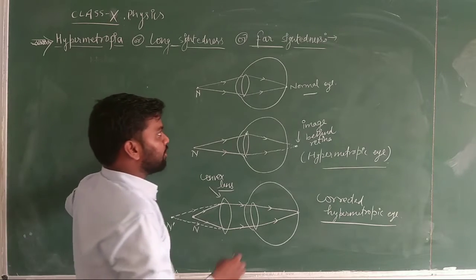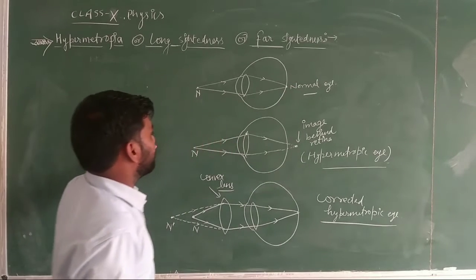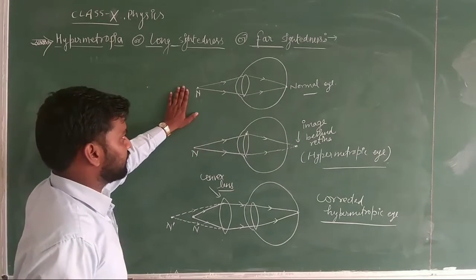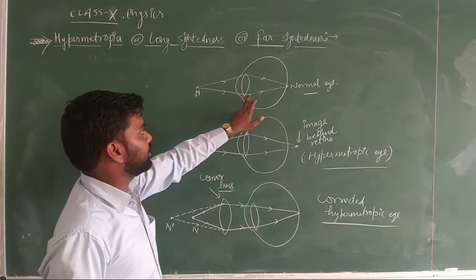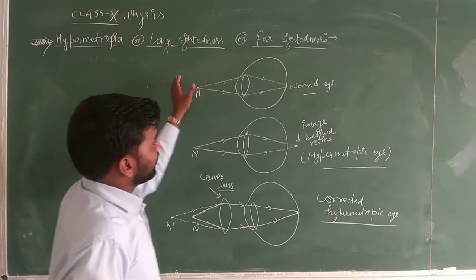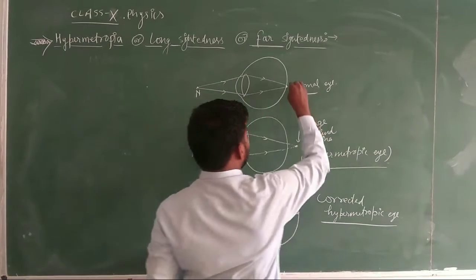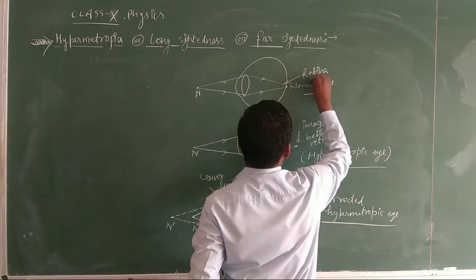So our normal eye, in this normal eye we can see that whenever we see a nearby object, the light rays starting from the nearby object converge through the convex lens, and the image of that object we get on the retina. Here we get the image of that object when our eye has no defect.